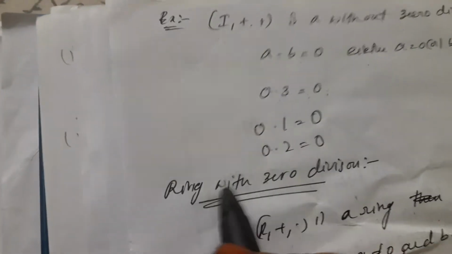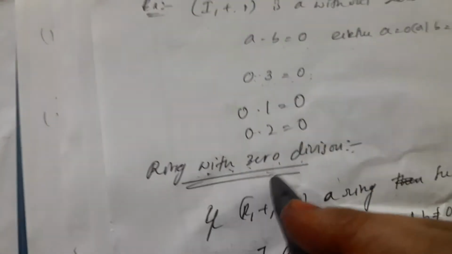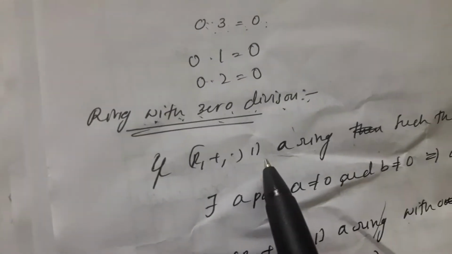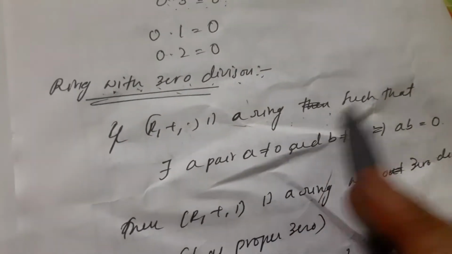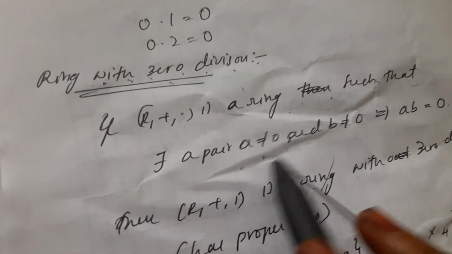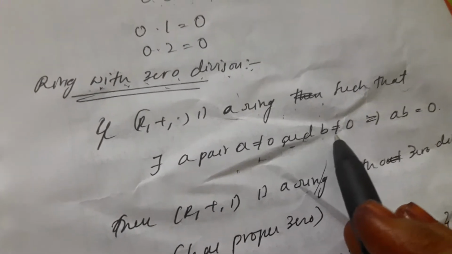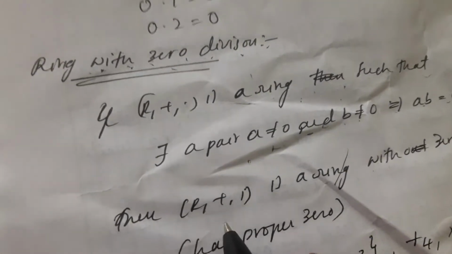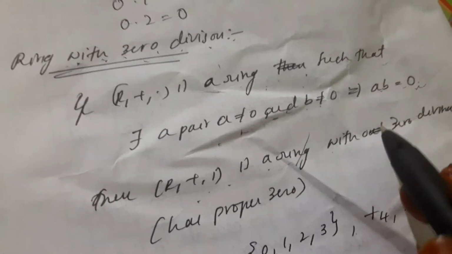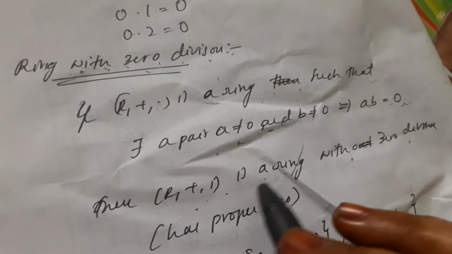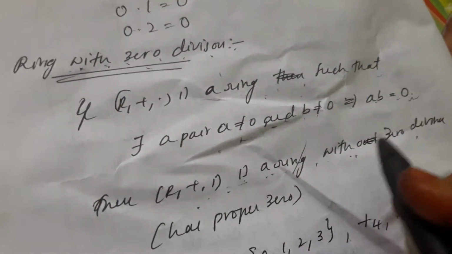Next, coming to the next definition, ring with zero divisors. If (R, +, ·) is a ring such that there exists a pair a not equal to 0 and b not equal to 0 implies ab = 0, then (R, +, ·) is a ring with zero divisors.